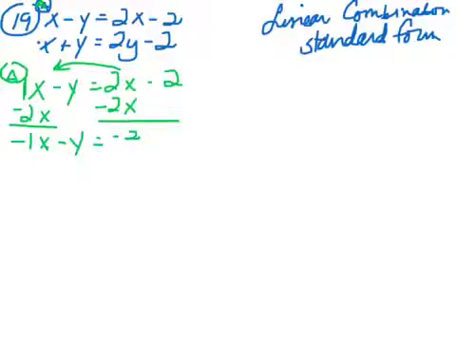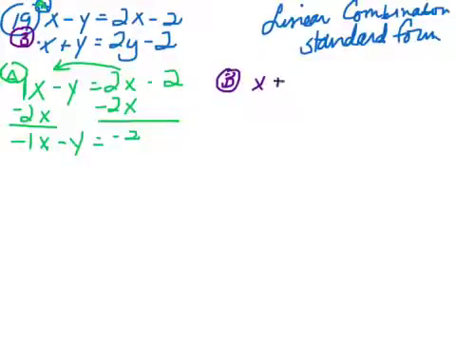Now, I'm going to do the same thing with the other. Normally, if I were to put this in standard form, I'd be all picky about the x being positive. But you know what? I'm just going to be adding some equations together here in a minute. If you remember, we put them in this form, and then we try to find a way to add them together to get one of the variables to go away. So I'm not even going to bother cleaning that up unless I just have to, okay? Because I'm just going to work with it. I'm not trying to make the math police happy here.